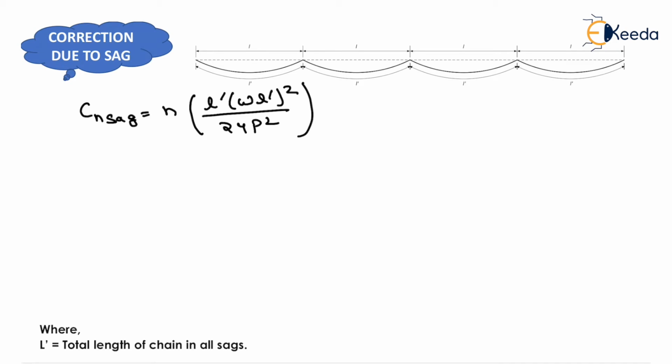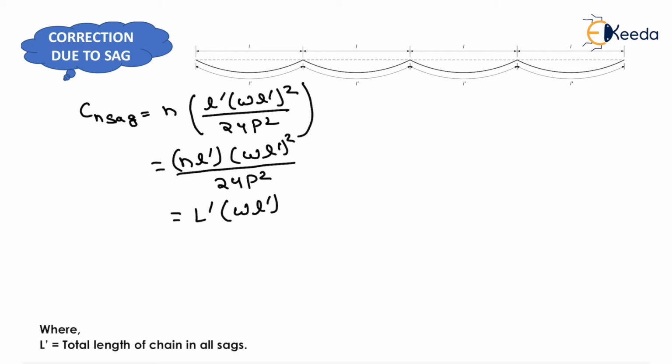Now by rearranging this, we can get n l dash into (w l dash) whole square upon 24 P square. Now by taking the l dash n number of times, it will be equal to capital L dash, and the remaining formula will be same, that is (w l dash) whole square upon 24 P square.